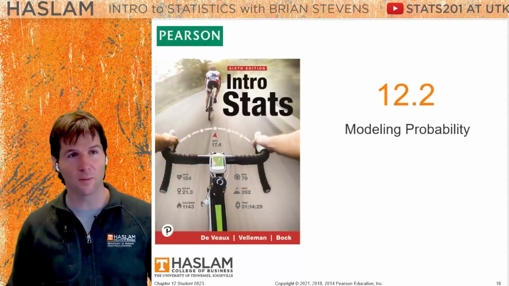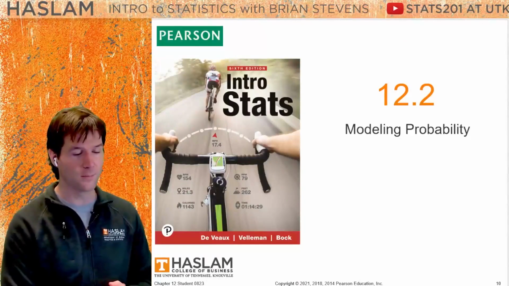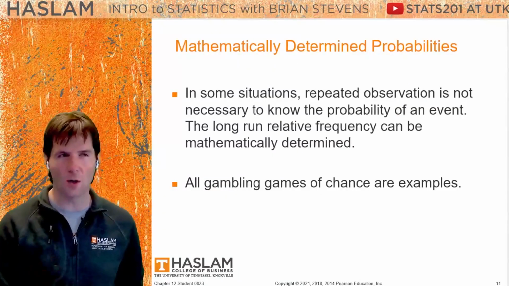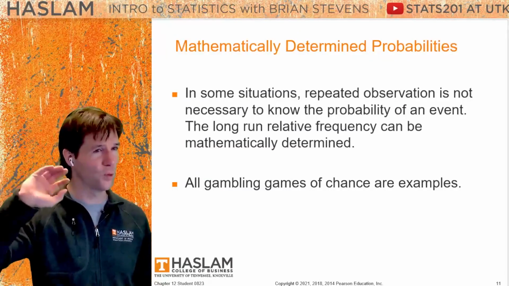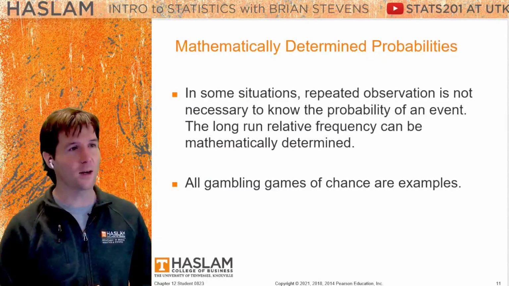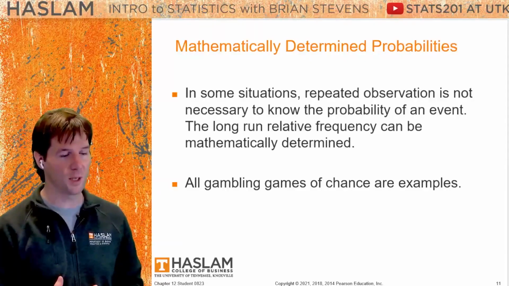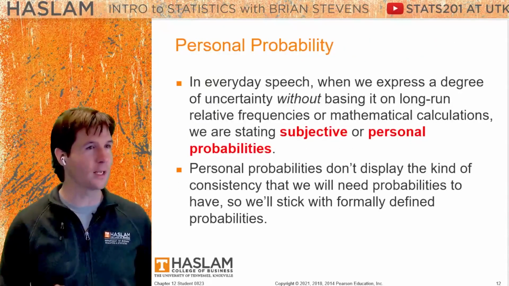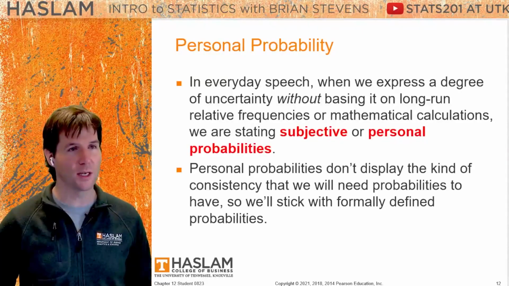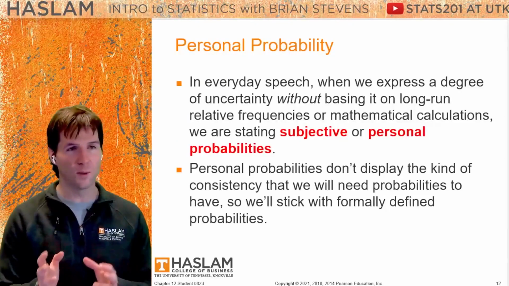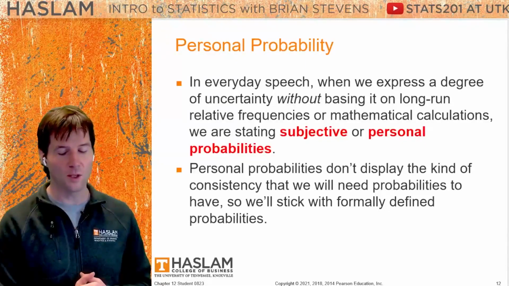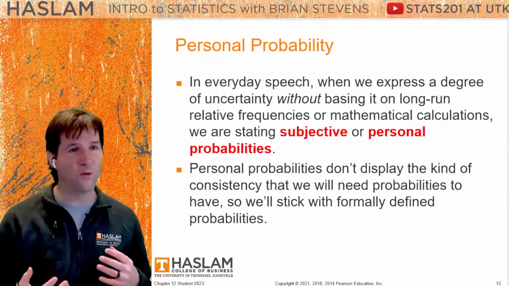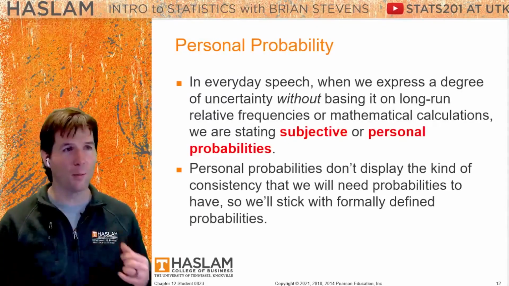Now let's get to some of the mathematics right here with modeling probability. So we love games of chance and statistics. Card games, dice rolls, roulette wheels, things like that are great for understanding probability. Now, people have subjective or personal probabilities, like my team has a 70% chance of winning tonight. They're not using the long run frequency of events, and we shouldn't really use subjective or personal probabilities because we can't really do formal mathematical probability with them.